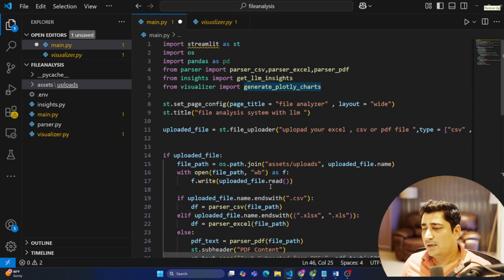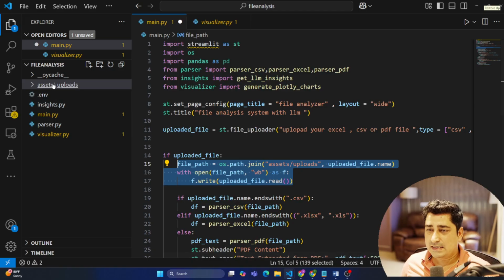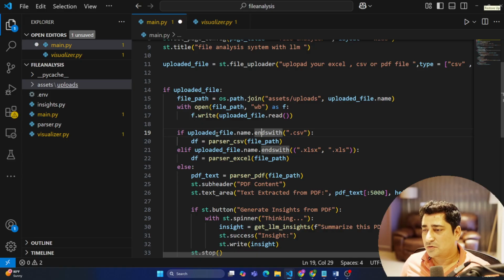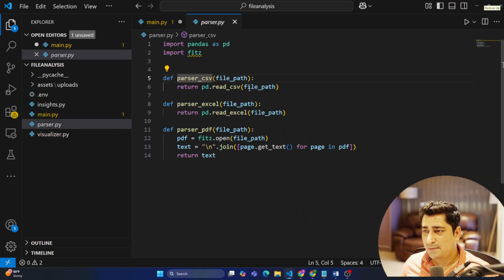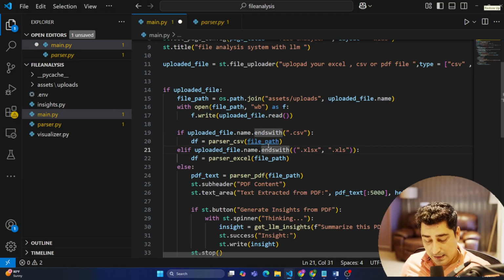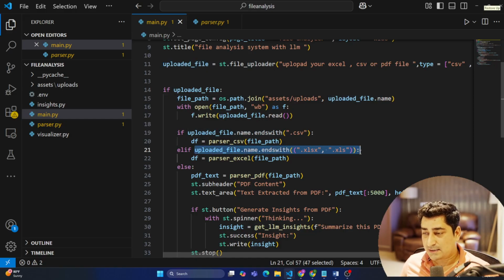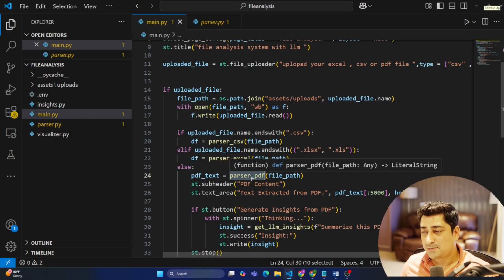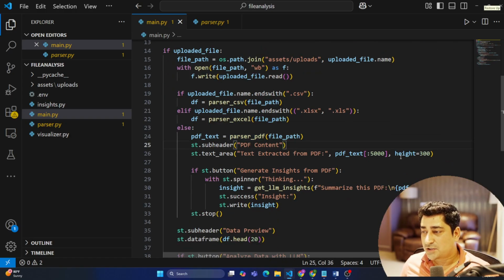Once I'm able to save this file inside this directory, I'm going to check if the uploaded file name ends with CSV, then use parser CSV. What is parser CSV? This one, which is available inside my parser.py file. And then if the uploaded file name ends with Excel or XLS, in that case use parse Excel. Otherwise, try to use parse PDF and then extract the data.